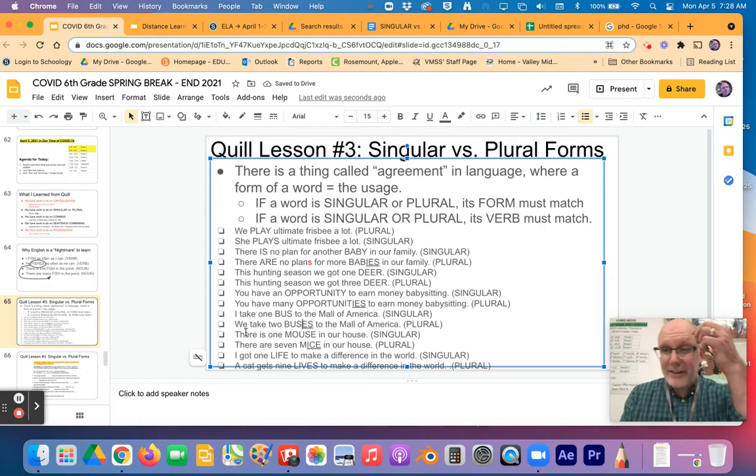And sometimes words change entirely, right? There was 1 mouse in our house, or there are 7 mice. So not mouses. It changes to an entirely different word. And then lastly, I got 1 life to make a difference in the world. A cat gets 9 lives to make a difference in the world.